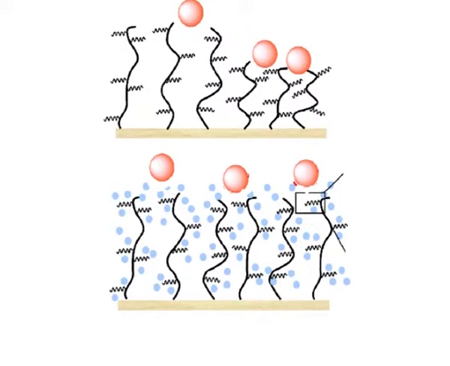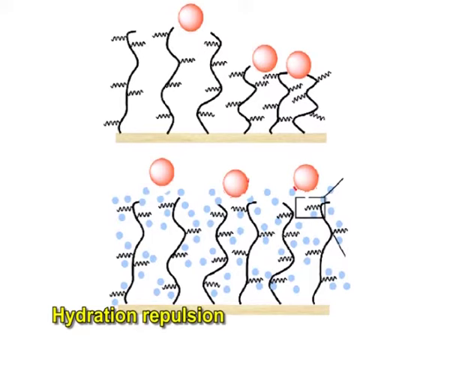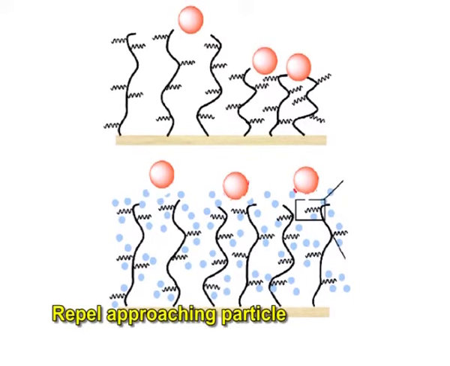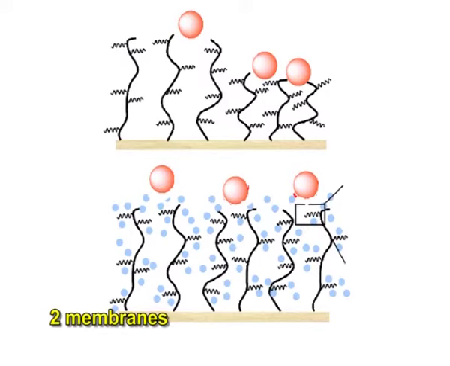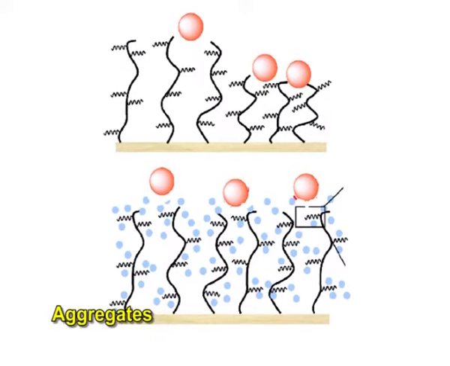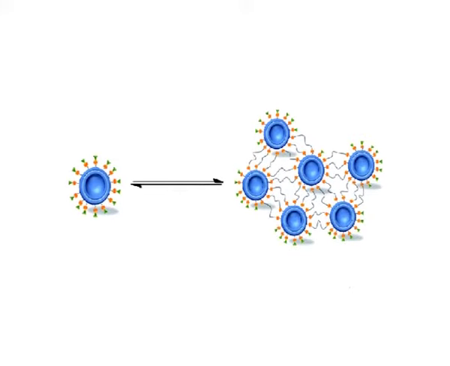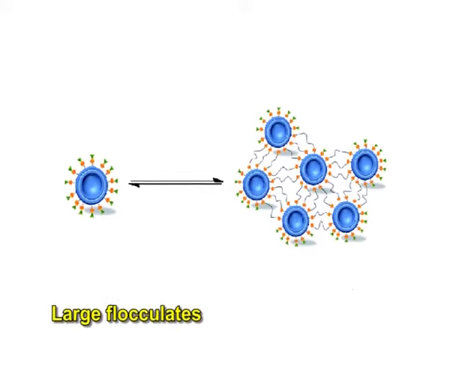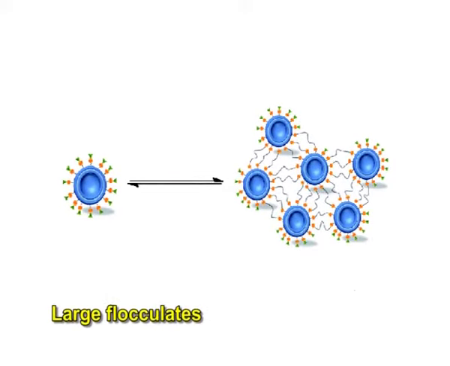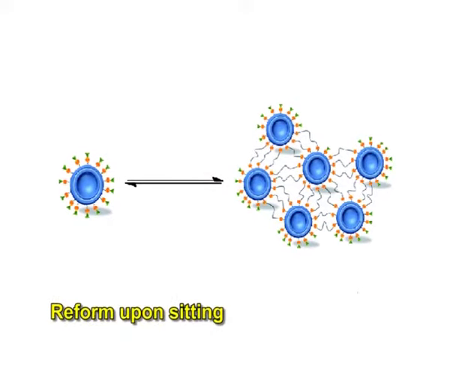As particles approach one another, there is no hydration repulsion to repel the approaching particle and the two membranes fall into an energy level where they adhere and form aggregates. The aggregates settle out of solution as large flocculates which will disperse on agitation but reform upon sitting.